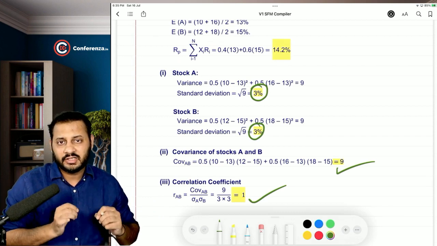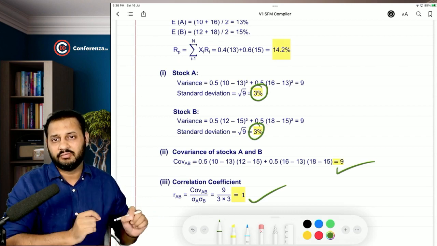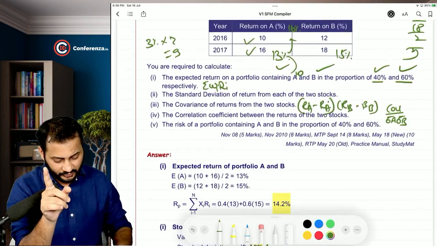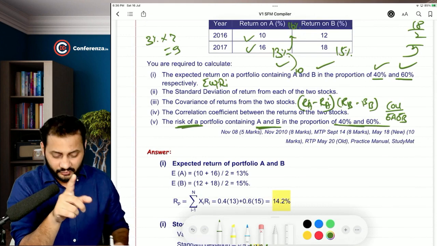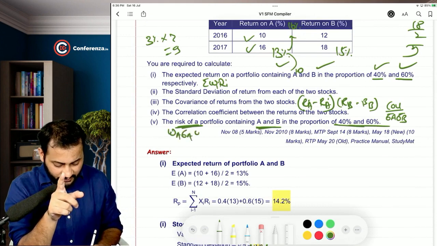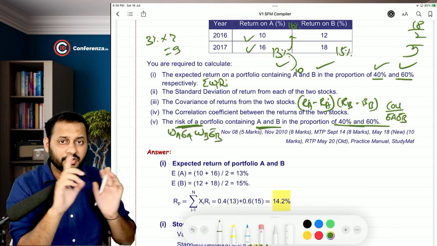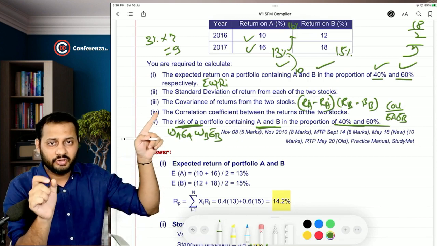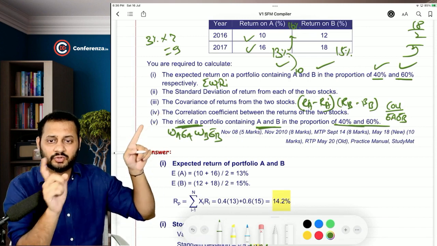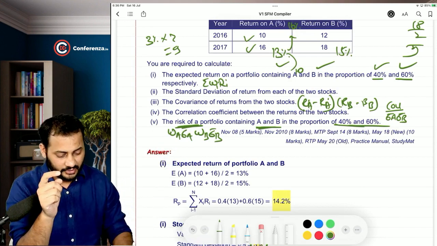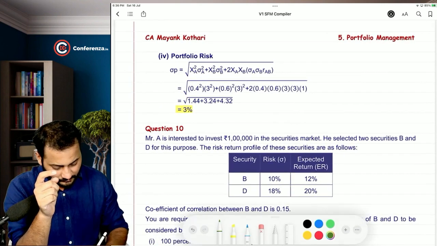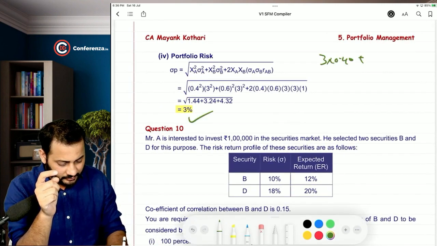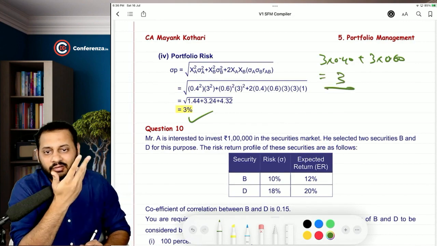In this question, if they ask you to calculate risk, do the weighted average, because R is 1. You can reduce the calculation. So they are again asking you to calculate the risk of the portfolio. It is very simple: weight of A, standard deviation of A, weight of B, standard deviation of B. Don't go into that long formula because we have just got to know that R is equal to 1. So go with the shortcut method and save time. So that was all about this. See, they have done it like this: 3 into 40% plus 3 into 60% is nothing but 3. 3.